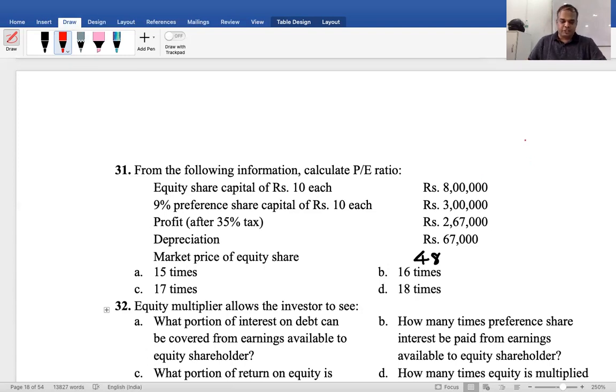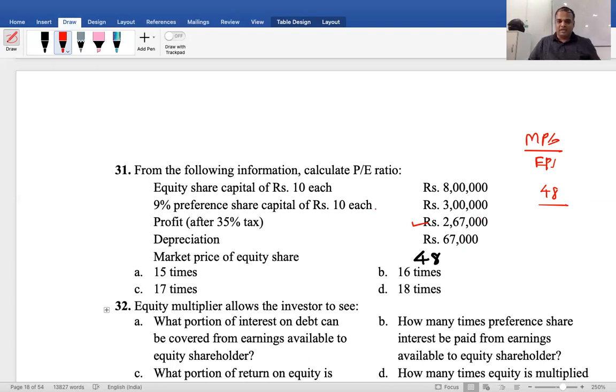Formula for price earning ratio: market price per share, MPS, divided by EPS. MPS given in this question is 48, divided by EPS. You have to compute EPS. Net profit after tax is 2,67,000. Less preference dividend is equal to earnings available to equity shareholders.